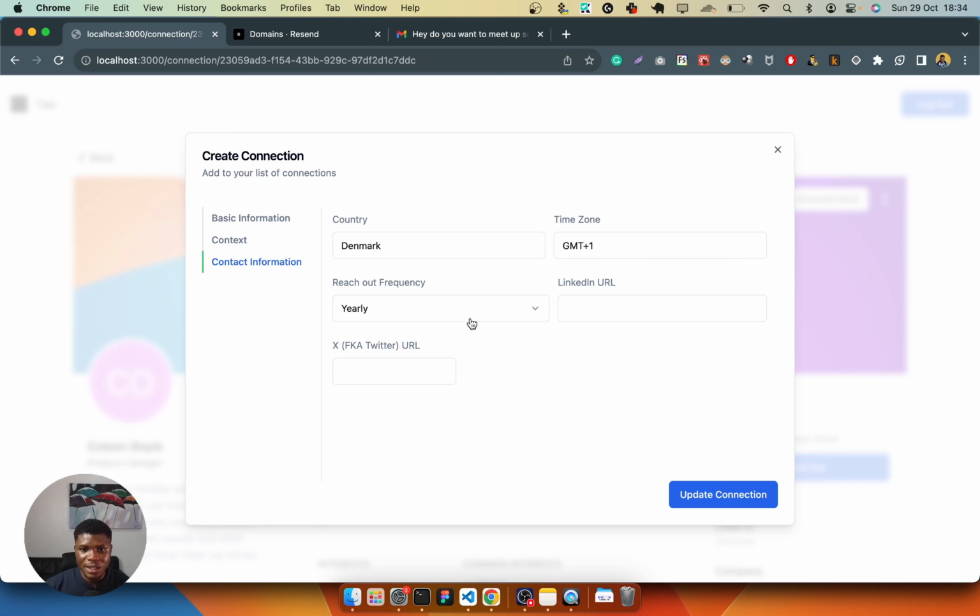For instance, if I set this to weekly, at the end of every week it's going to send me a mail and tell me, hey, you haven't reached out to this person in like a week. You said you would reach out to them, and that kind of stuff. So currently this isn't working because I needed some more time to work on the way to pick the frequency.